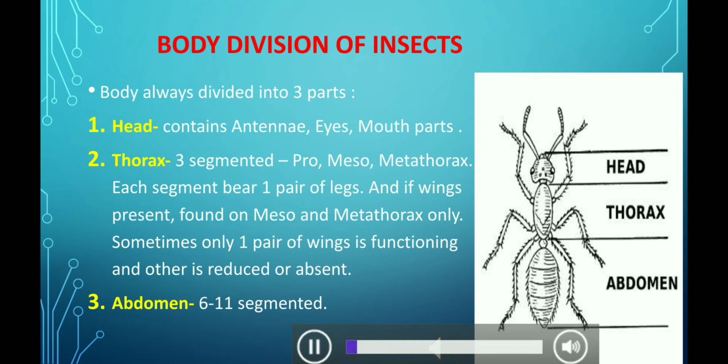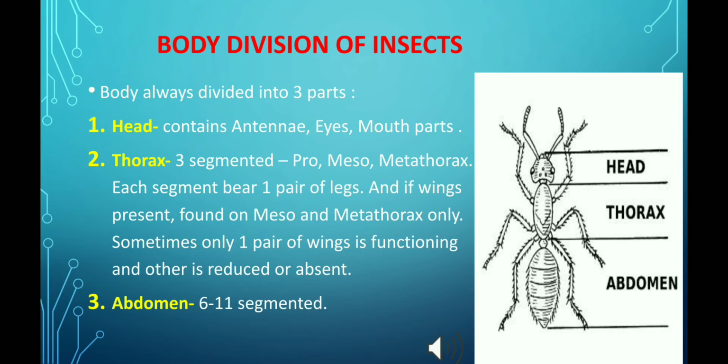Moving next to the body division of insects, we should always remember that insect body is always divided into 3 parts. The first part comprises the head, which consists of a pair of antennae, a pair of compound eyes, ocelli and mouth parts. The second body part is thorax. Thorax is the area where wings and legs are found attached on the body of insects. And the last segment of insect body is called abdomen, which is 6 to 11 segmented.